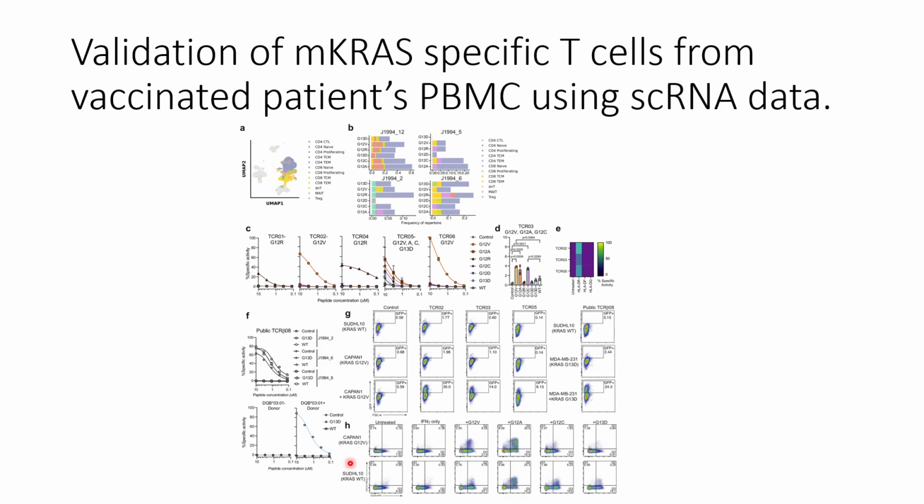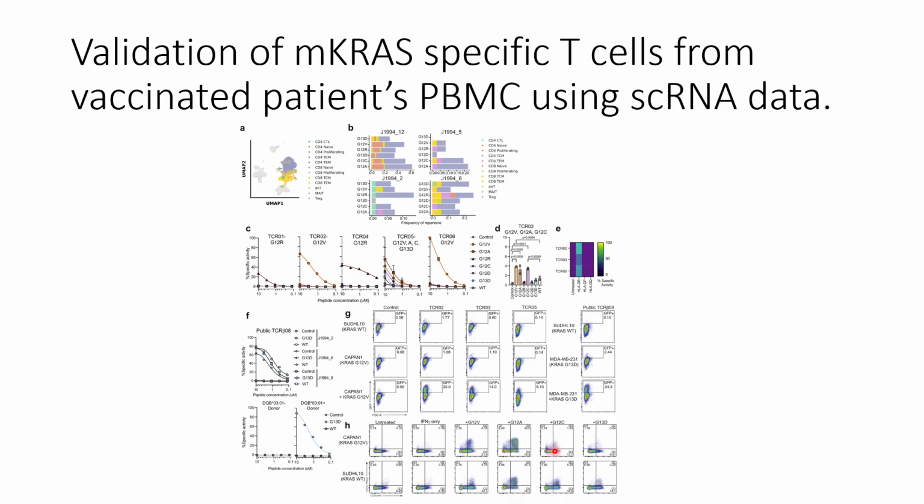But when they treat them with their specific mutated peptide, in the G12V case they are able to see the G12V signals, and for wild type the signals are low. For the G12A case also they are able to see signals, and here the wild type signals are also high.